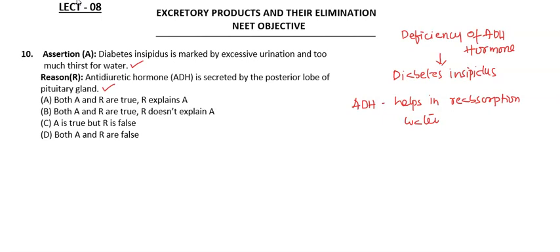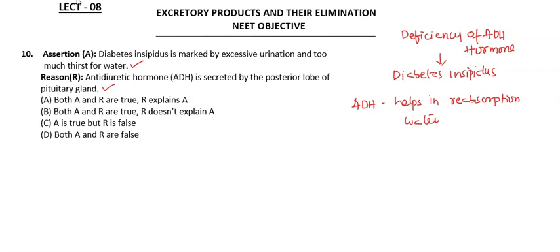So diabetes insipidus is marked by excessive urination. As ADH is not produced here, there will be no reabsorption of water, and the person loses a lot of water in the form of urine. And as he loses a lot of water, the thirst centers also get activated, so the person will also thirst for water.